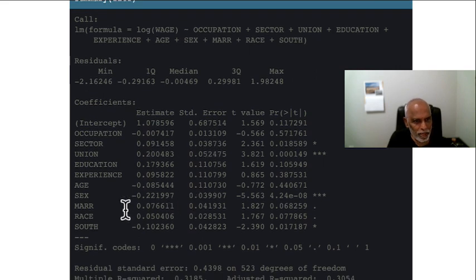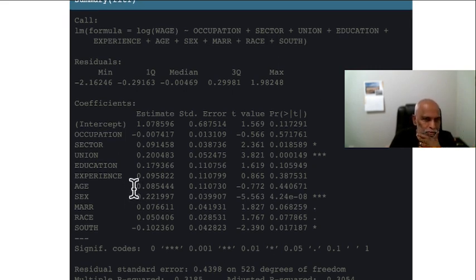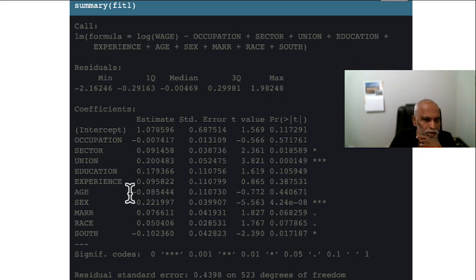Take note of this. Age has a negative coefficient. Basically it says that as age increases, log wage decreases. Pretty bad, actually, 8% per year. Another issue is how to interpret a model when you have log variables on the left-hand side and right-hand side. That's an interpretation issue, but every year this simply means approximately an 8.5% decrease in wage.